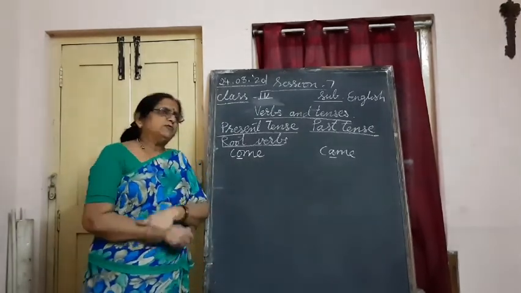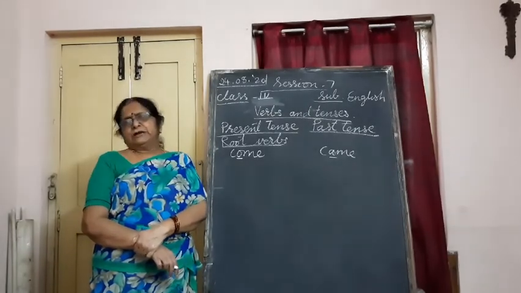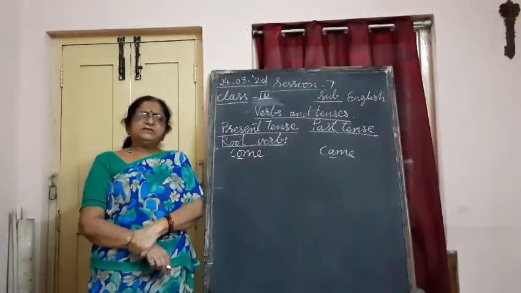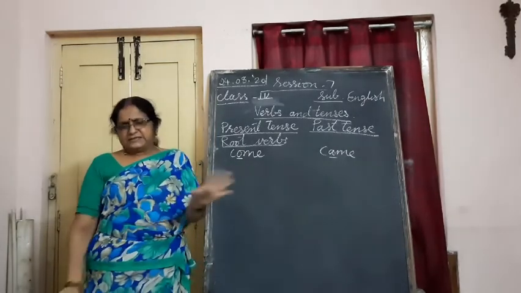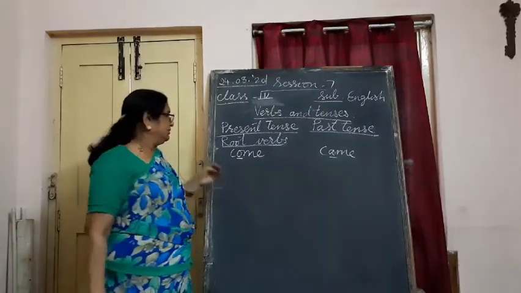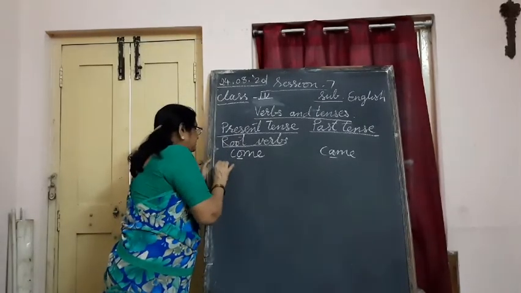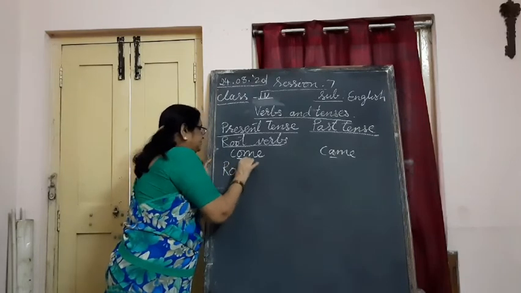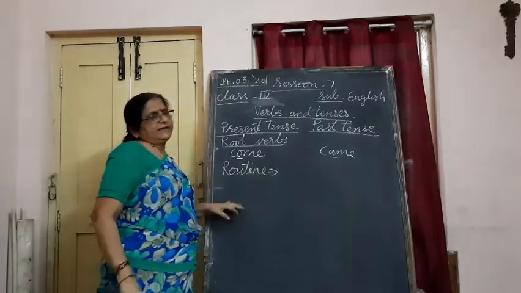Routine means you do the work without any change, every day at the same time, no change in your timetable at all. That is called routine. Understand? Routine means your cycle of work.